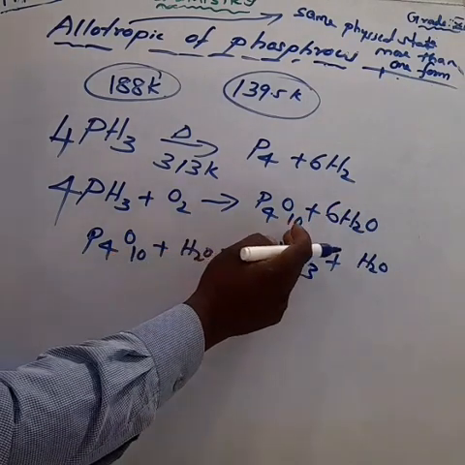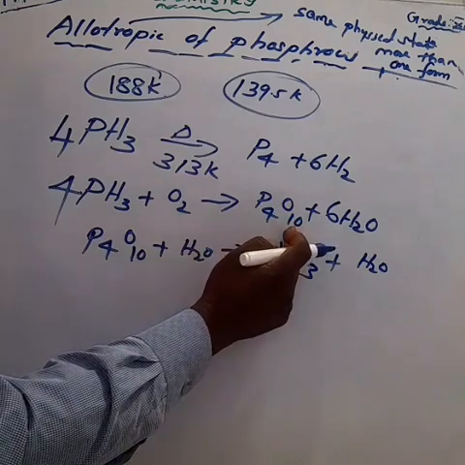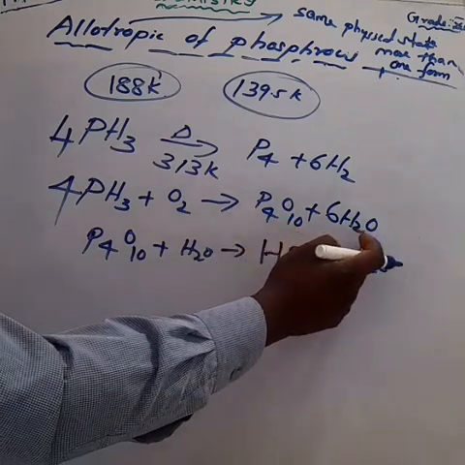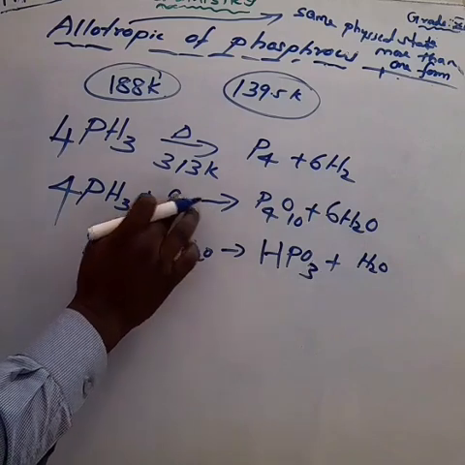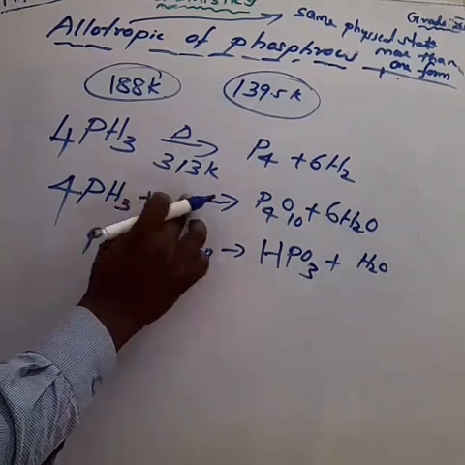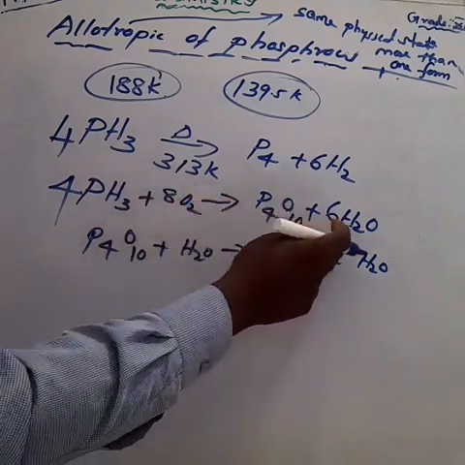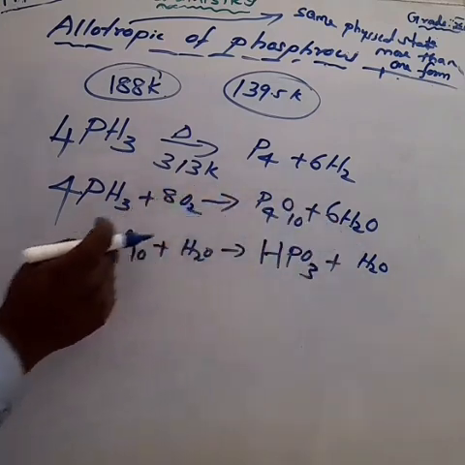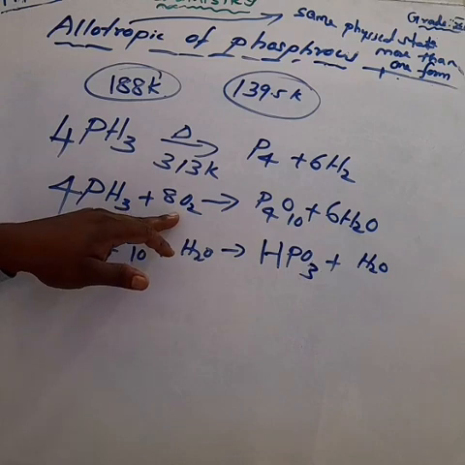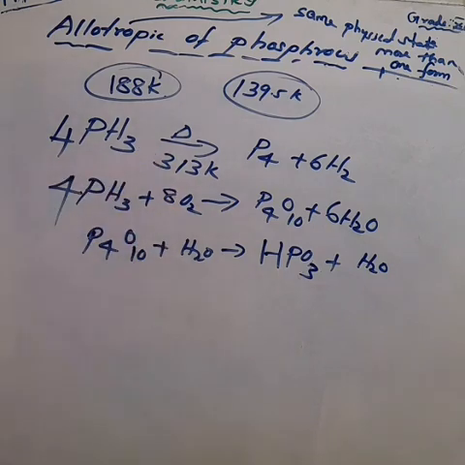Next we count the oxygen. Here we have 10, 10 plus 6 is 16. Am I right? So if you are making 8 O2, 8 times 2 is equal to 16. Now the first equation is balanced.